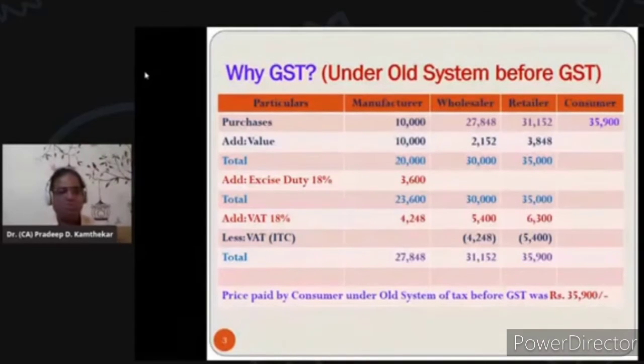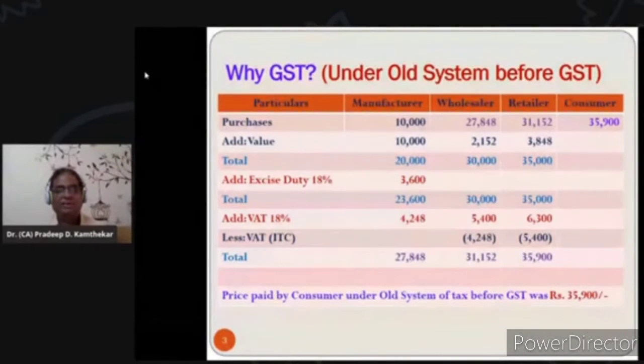On this 20,000 he used to pay central excise duty. Excise duty is the tax on goods manufactured. It is not totally abolished, to a certain extent it is there, but the majority of excise duty, as we'll see in the next slide, is now subsumed and GST is there. So earlier, on this 20,000, every manufacturing concern was paying, say, 18%, a rate we have taken for convenience. 18% of 20,000, say 3,600, was the excise duty paid by the manufacturer.